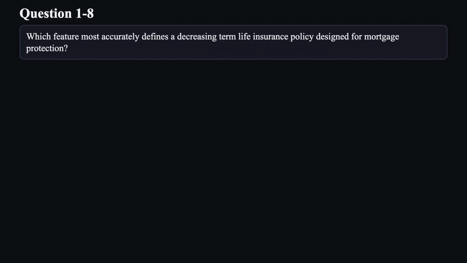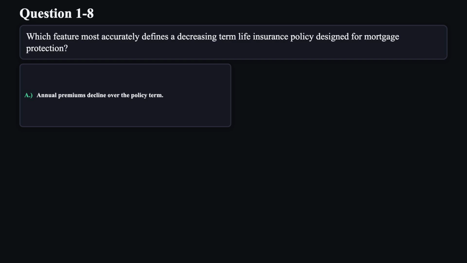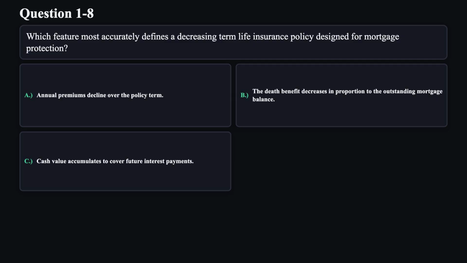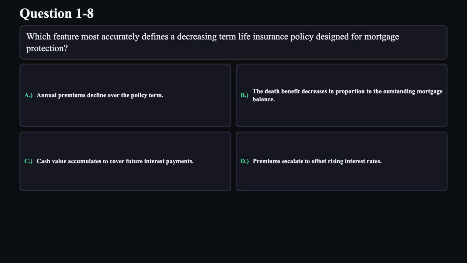Question 8. Which feature most accurately defines a decreasing term life insurance policy designed for mortgage protection? A. Annual premiums decline over the policy term. B. The death benefit decreases in proportion to the outstanding mortgage balance. C. Cash value accumulates to cover future interest payments. D. Premiums escalate to offset rising interest rates.